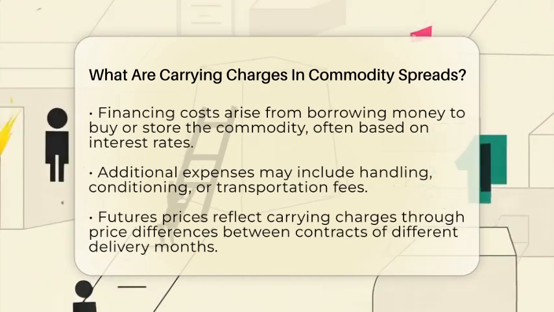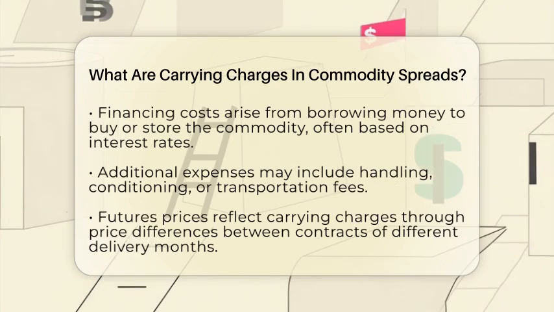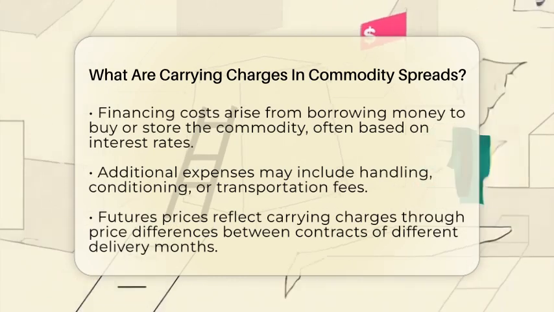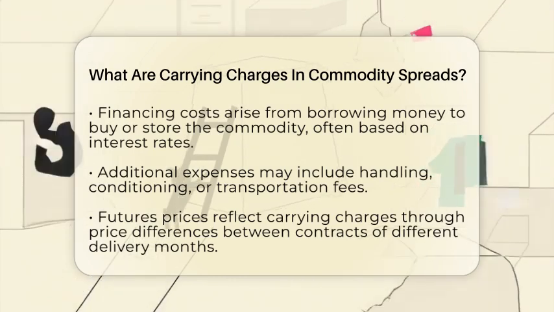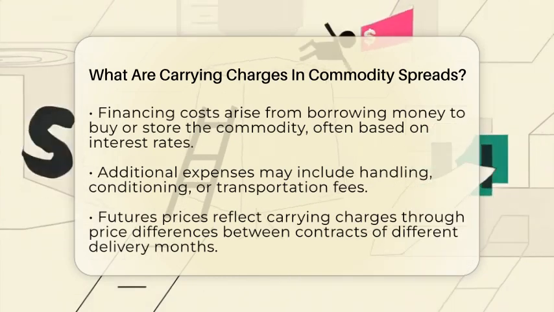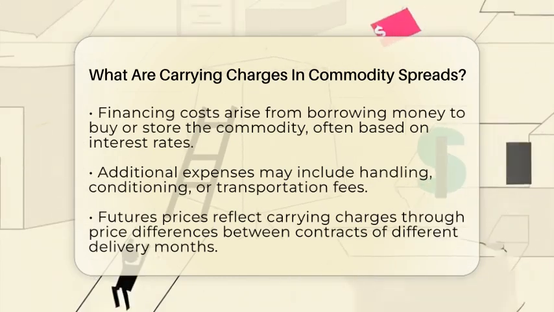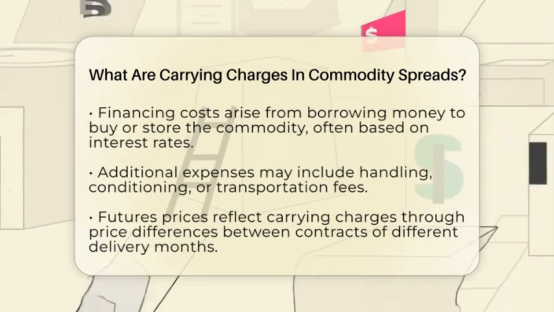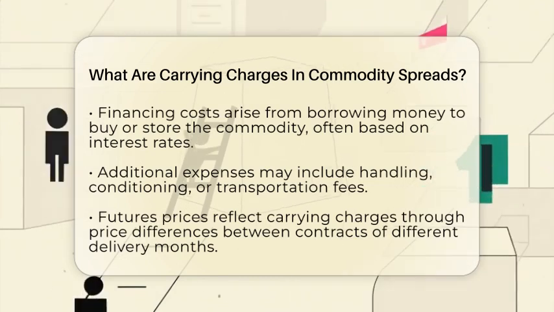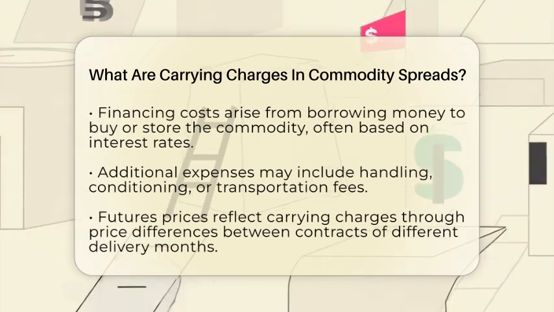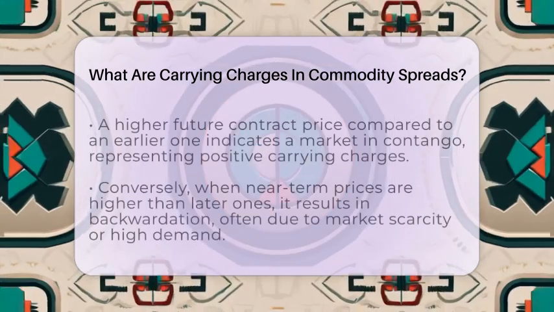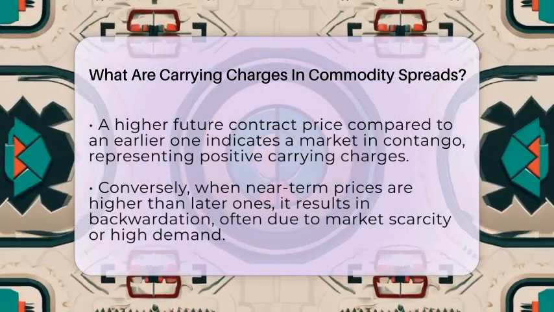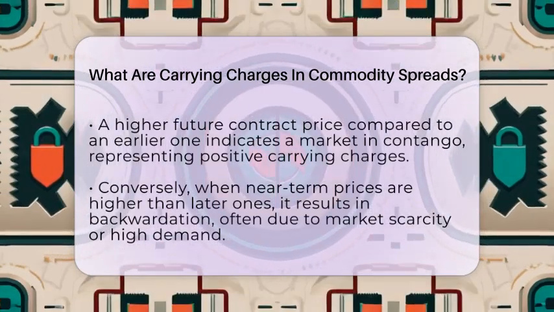In futures markets, these costs become visible through the difference in prices between contracts that settle at different times. When the price of a later delivery contract is higher than an earlier one, it is called a positive carrying charge or a market in Contango. For example, if a December corn futures contract is priced at $4.17 per bushel, and a March contract is for $1.25, the 8-cent difference reflects the costs of storing and financing the corn from December to March. This premium covers the expenses involved in holding the commodity during that period.